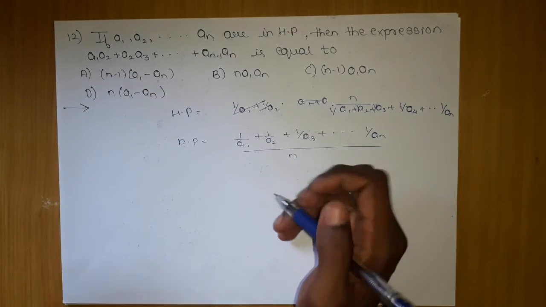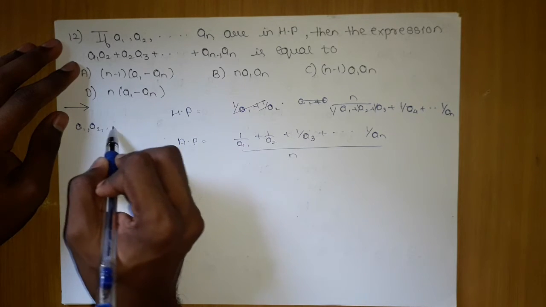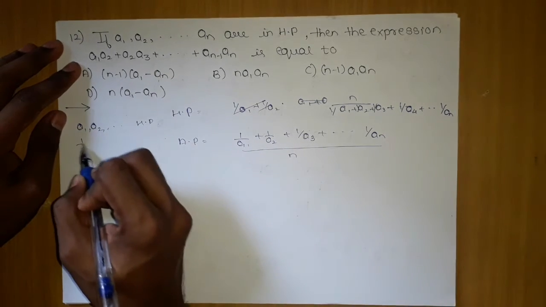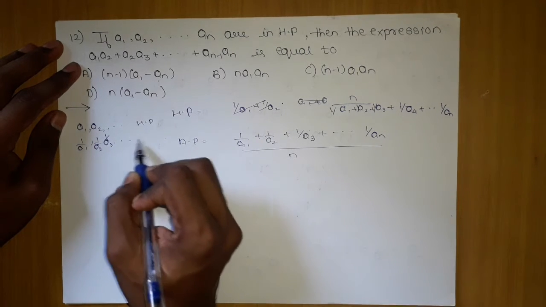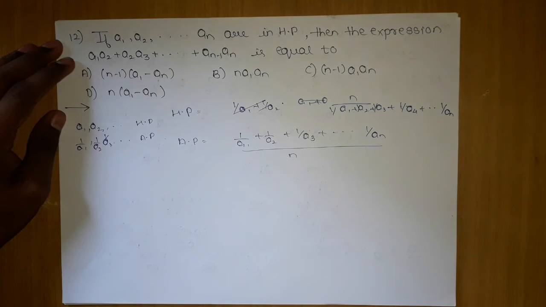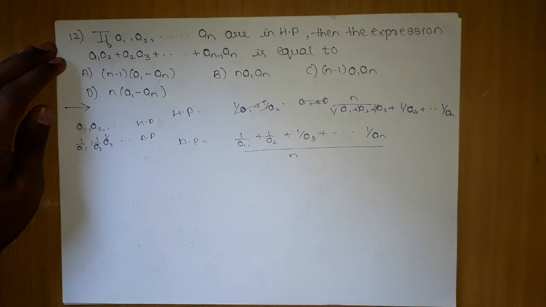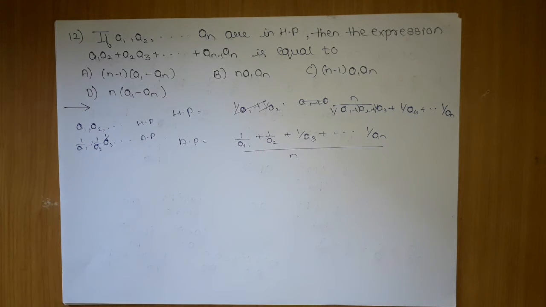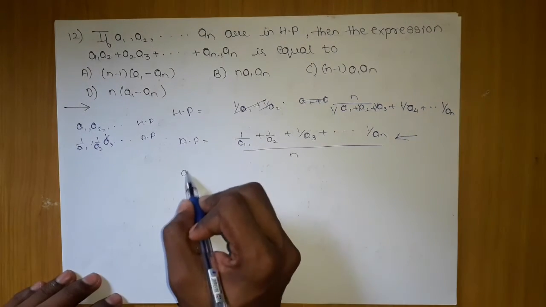So this is the thing which you have to remember. If the terms a1, a2, a3 are in HP, then 1 upon a1, 1 upon a2, 1 upon a3 will be in AP. What we did is just reverse the terms, interchange them. Not a big thing, we just rewrite it. Now the AP thing we know, and we will use it since this is in AP.